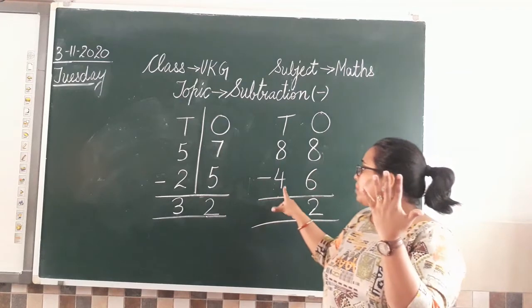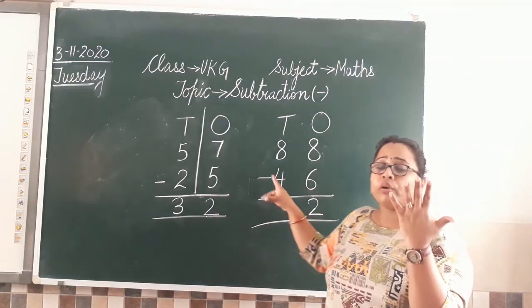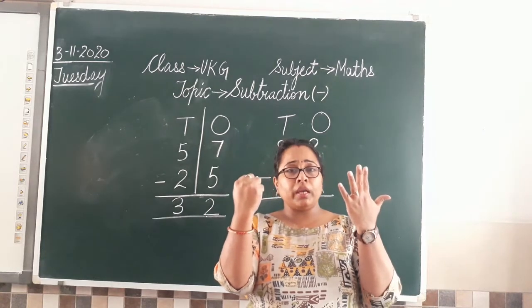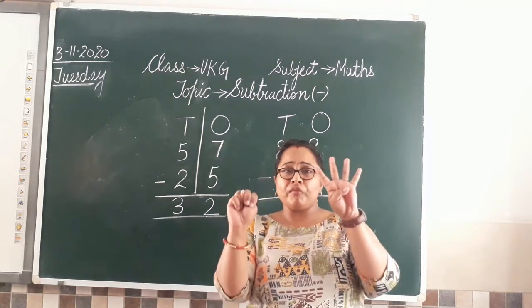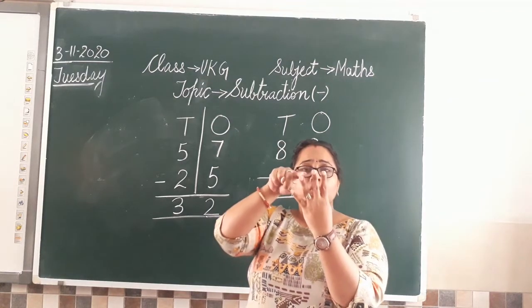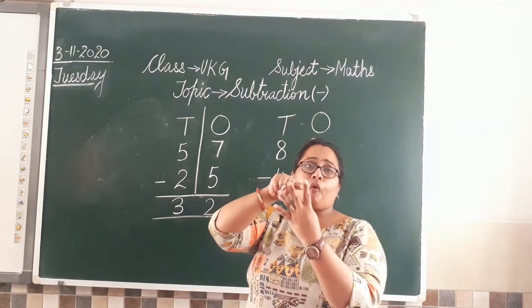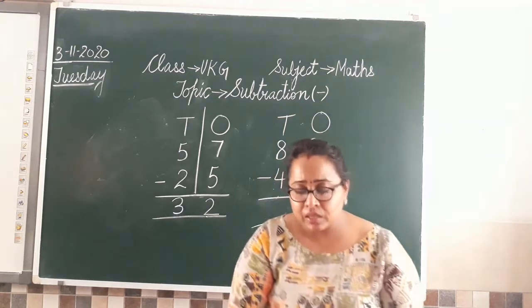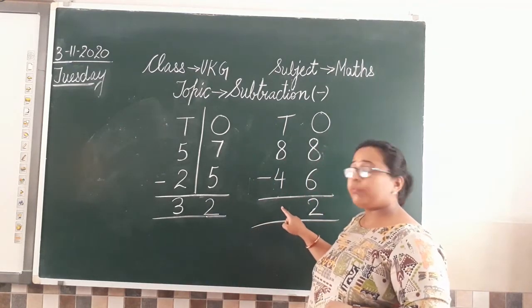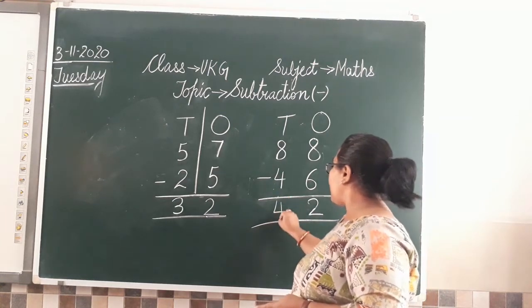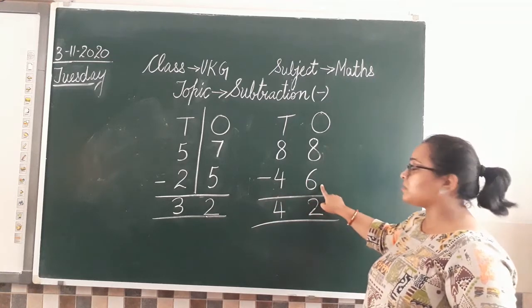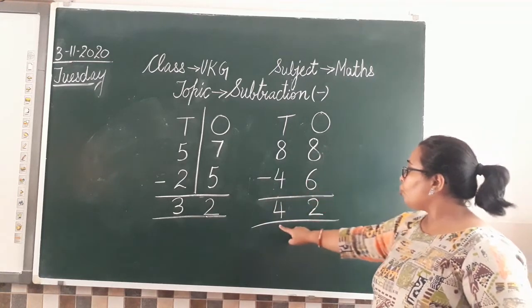Now how many we have to minus? 4. Let's do that. 1, 2, 3 and 4. So ये 4 fingers हमने close करी. Now how many are left? 1, 2, 3, 4. 4 are left with us. So what I'm going to write here? Which number we'll write? We will write 4. Now 88 minus 46 is equal to 42.